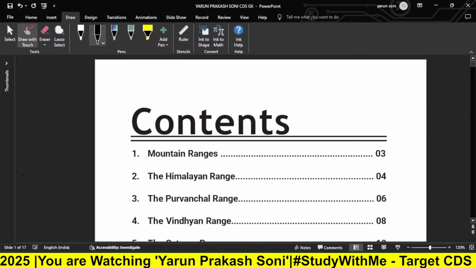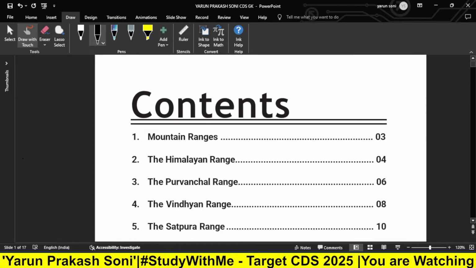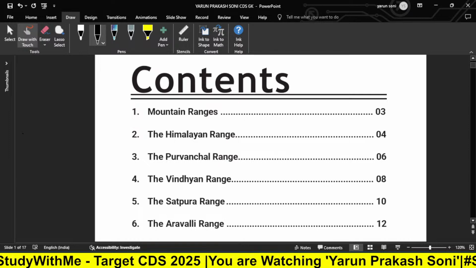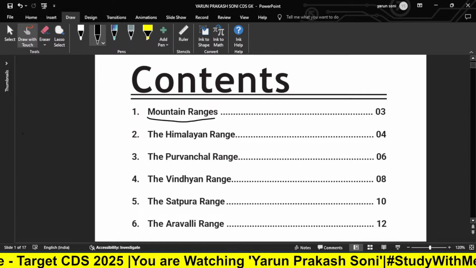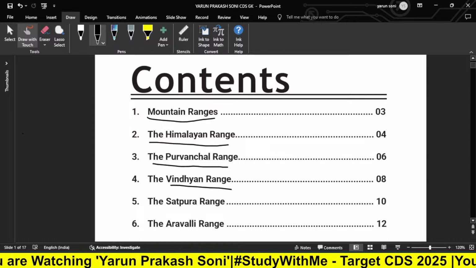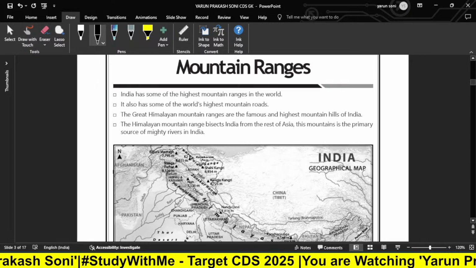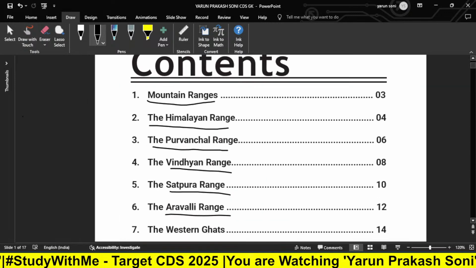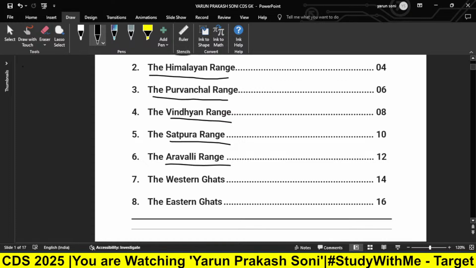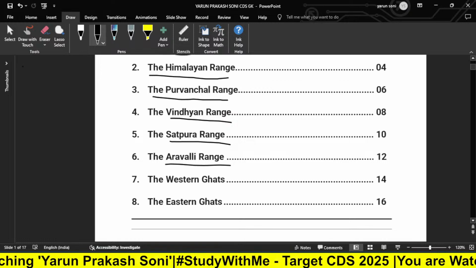And let's start with our first content, which is mountain ranges. In this, we will study the Himalayan range, Purvanchal range, Vindhyachal range, or we can say Vindhya range, Satpura range, Aravalli range. If we look more, we have Western Ghats and Eastern Ghats. So in total, 8 chapters we are going to cover in this one-shot video.